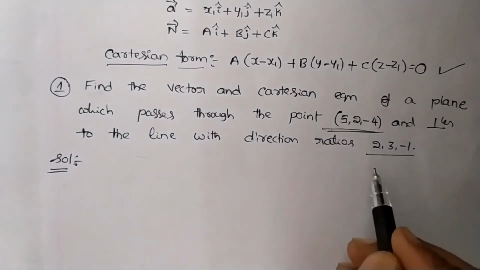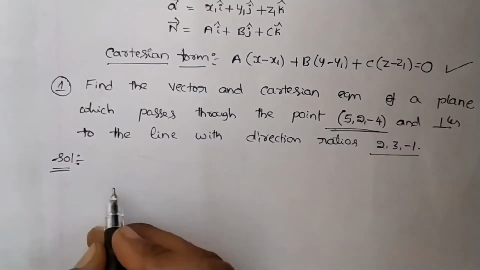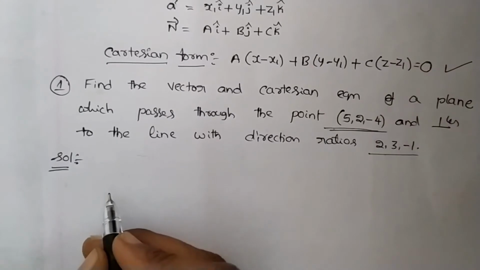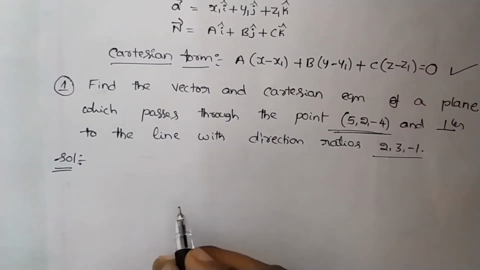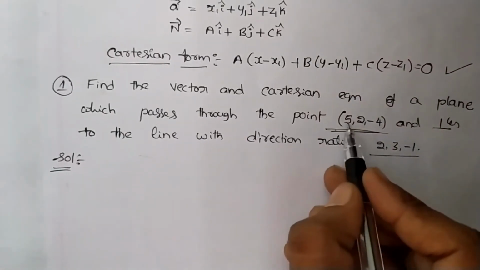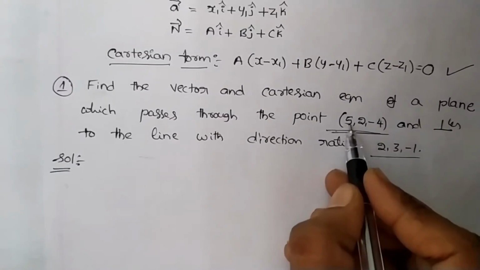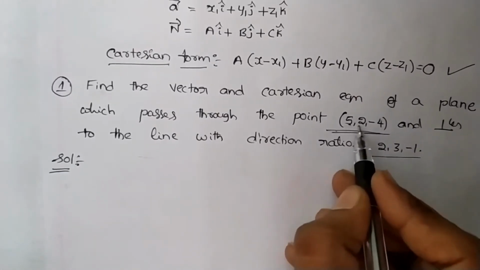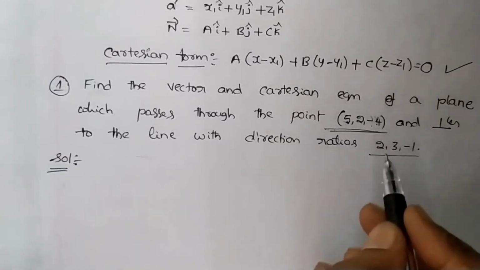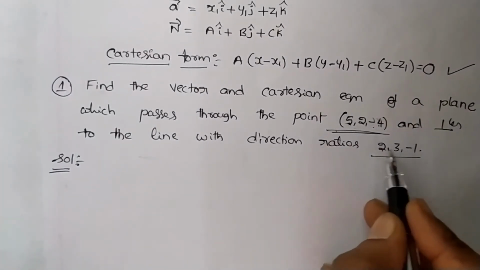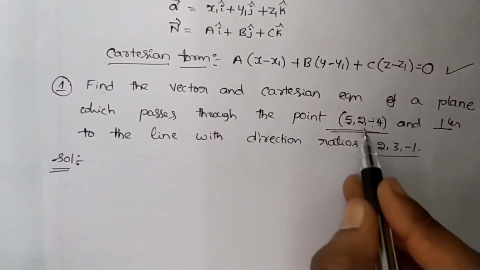Two things are given, right? Now you just identify the things: x1, y1, z1 and the direction ratios a, b and c. It is the point through which the plane is passing, 5, 2, minus 4. This point will be x1, y1, z1. These direction ratios will be a, b, c, which are nothing but capital letters A, B and C.